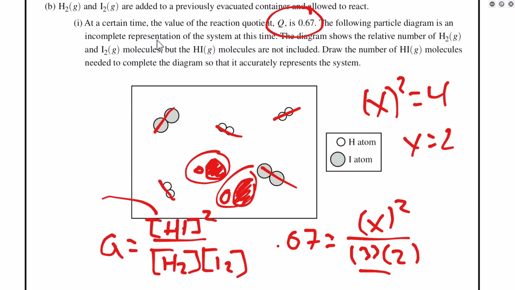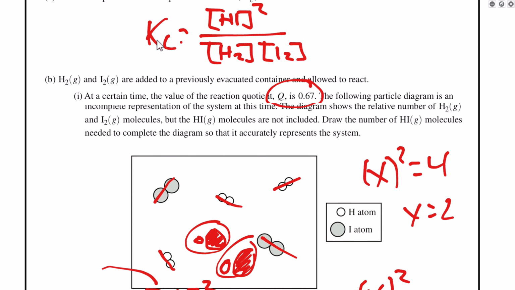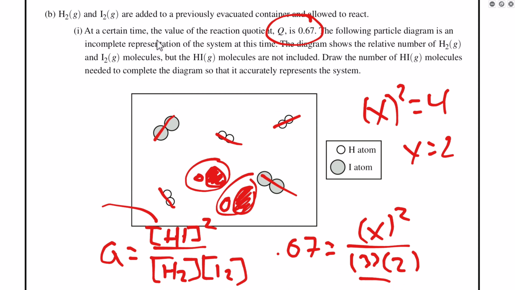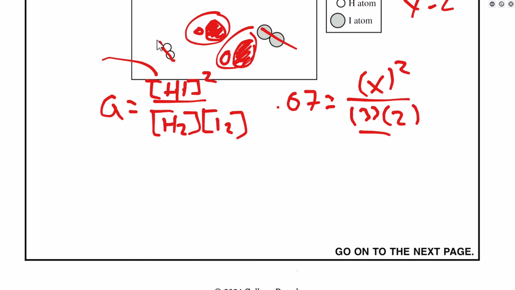But other than that, yeah, it's a straightforward problem. I think maybe some people might just look at the reaction to figure that out, but remember, we're not at equilibrium, so things aren't perfect. Use the value for Q to solve for that, and I think we'll be in good shape here, okay?